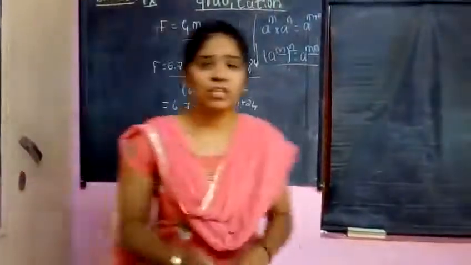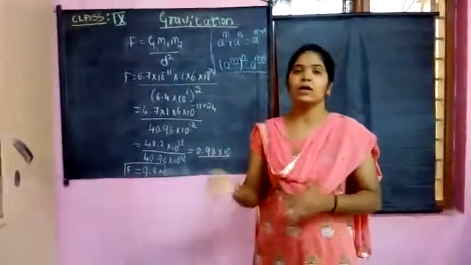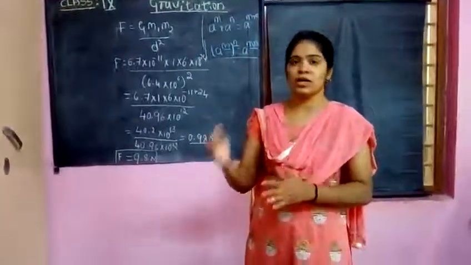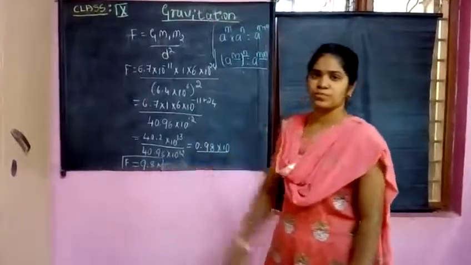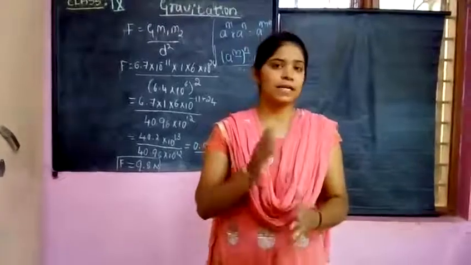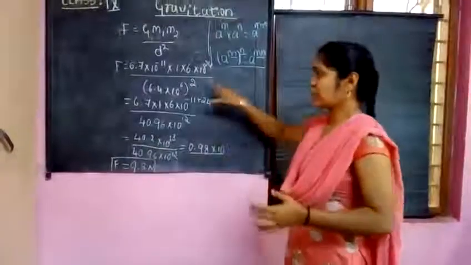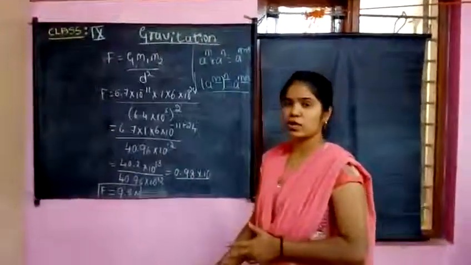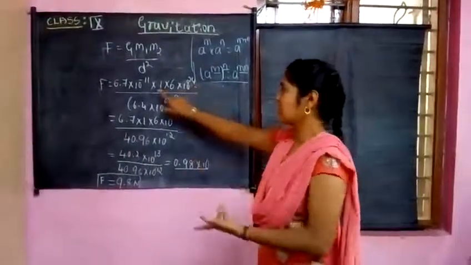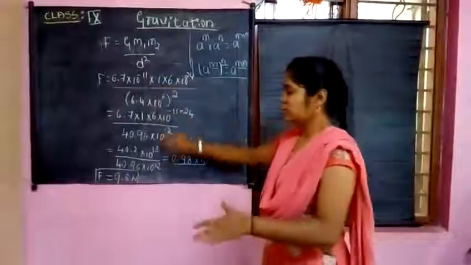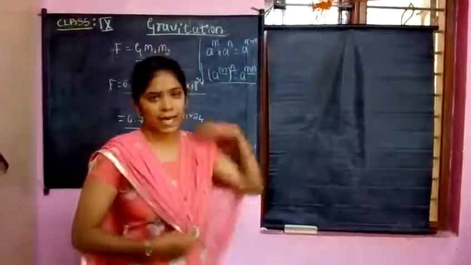This is the gravitational force on the Earth's surface when a 1 kg mass ball is lying on the Earth's surface. The gravitational force is 9.8 Newtons. So this gravitational force mainly depends upon the masses of any two bodies. Why? Because here we consider one smaller mass and another larger mass. Here the mass of the Earth is very large, and the mass of the ball is small. Then we will get approximately 9.8 Newton, which is not extremely large.